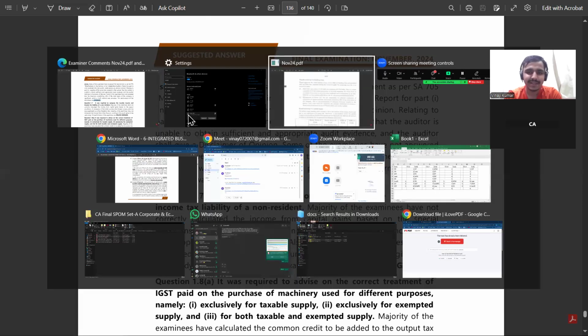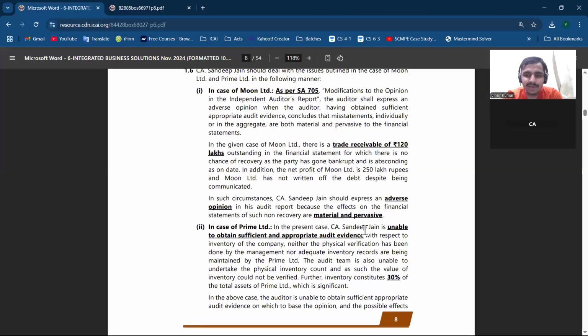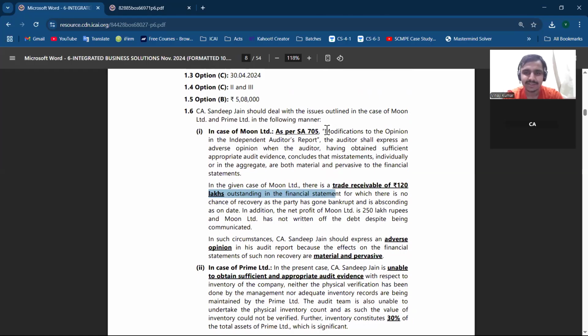Because if you open the suggested answer, you can see what they have underlined: trade receivable having this amount, that is the case fact. So how have they presented it in their answers? Firstly the case fact, then the provision of SA 705, then the trade receivable amount as the case fact. Last, they concluded that on this basis an adverse opinion has to be issued in our audit report, because the effect on the financials will be material and pervasive, which we have to conclude whenever we are issuing an opinion in the audit report.